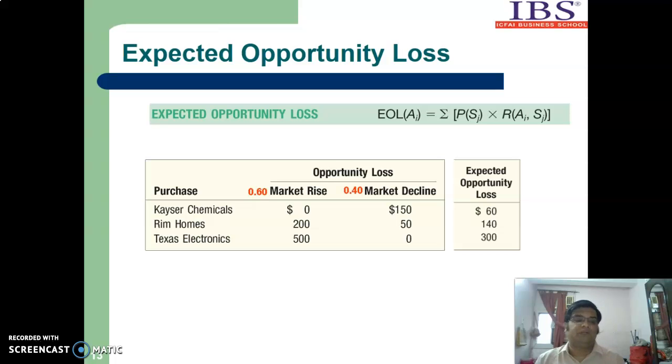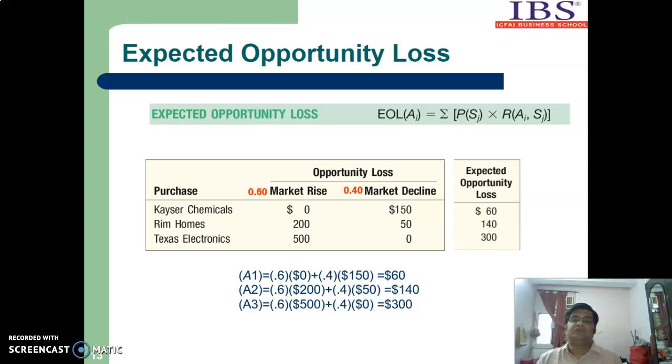Now, based on this opportunity loss table, we will calculate the expected opportunity loss. Again, the EOL formula, as you know, is EOL(Ai), that means expected opportunity loss for act i, equal to sigma. That means you have to take a summation of the product of the probability of state of nature Sj into R, that means the regret of the cell (Ai, Sj). Similarly, we can calculate the expected opportunity loss from our opportunity loss table. So let us calculate now.